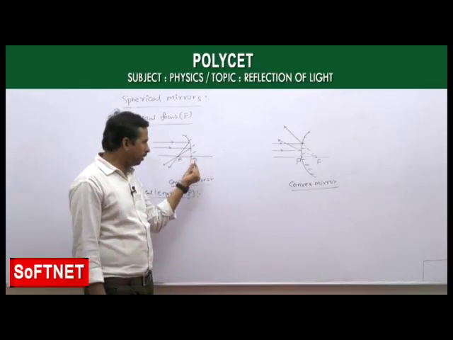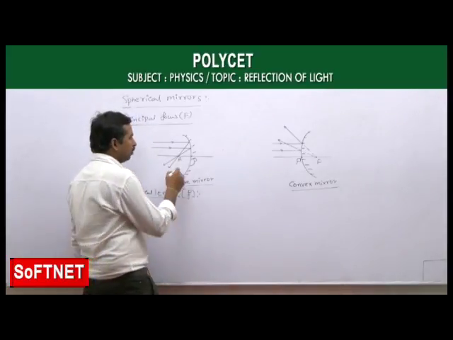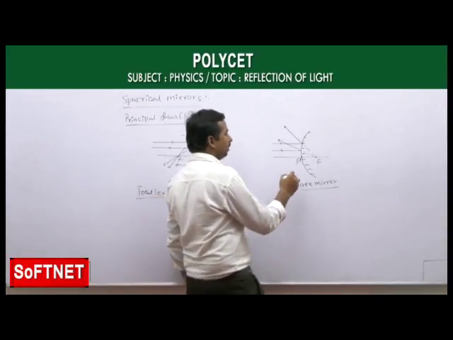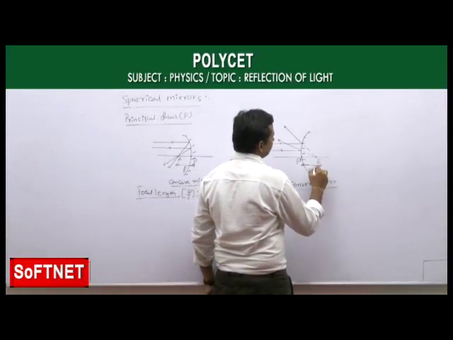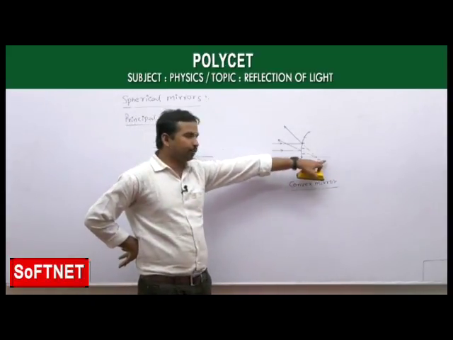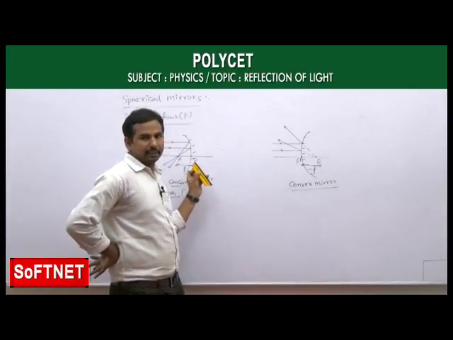The distance between the pole and the principal focus, we call that the focal length, this distance. Here for the convex mirror, this distance. That is the focal length.